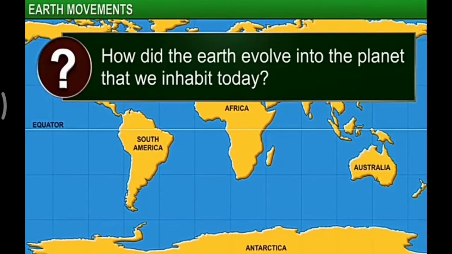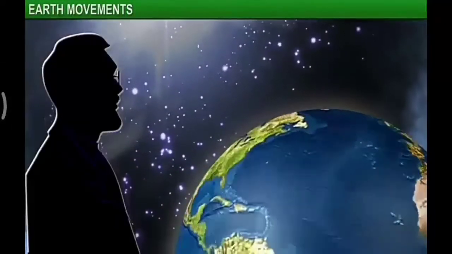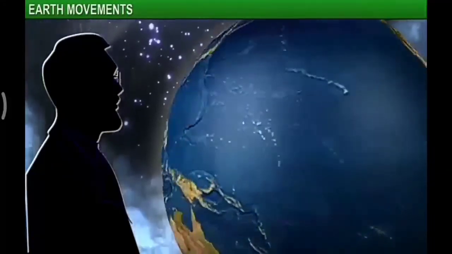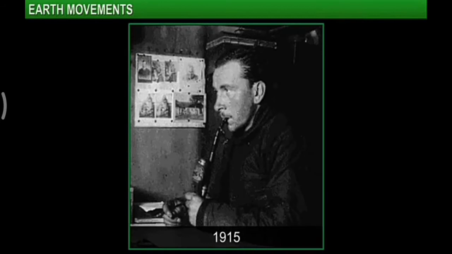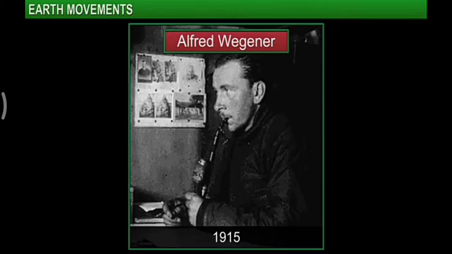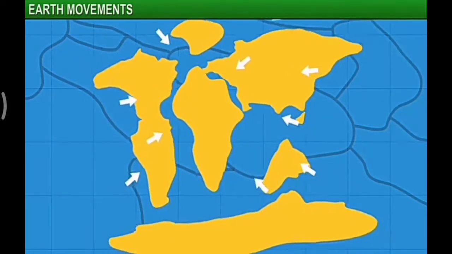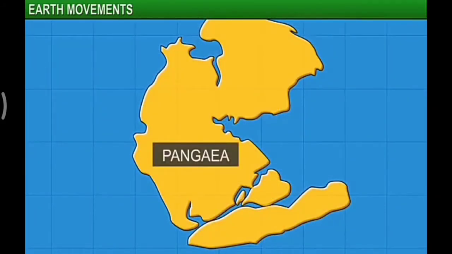How did the Earth evolve into the planet that we inhabit today? Well, were all the continents always in the position that they are currently located? Scientists have been working for decades to find the answers to these questions. The most popular accepted theory on this came in 1915 from Alfred Wegener, a German meteorologist. He proved that millions of years ago, all the continents were joined in a supercontinent, which he called Pangaea.